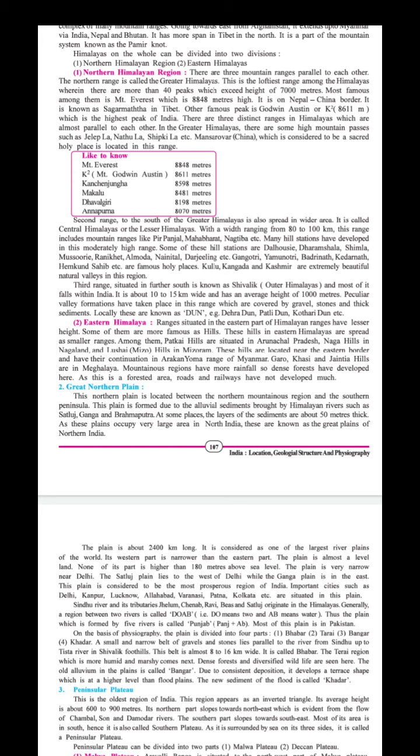It means the northern plains is made by the Ganga. These cities are located on the Ganga river. Okay, Delhi, Kanpur, Lucknow, Allahabad, Varanasi, Patna, Kolkata.